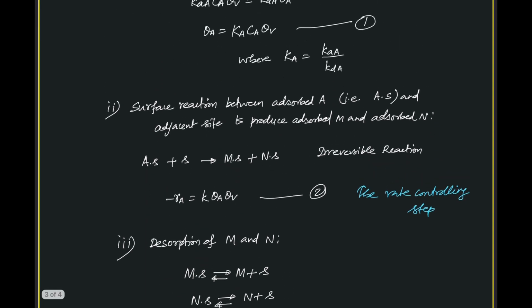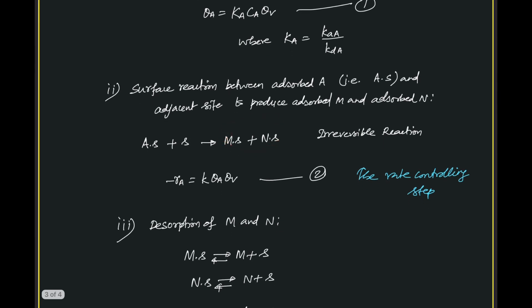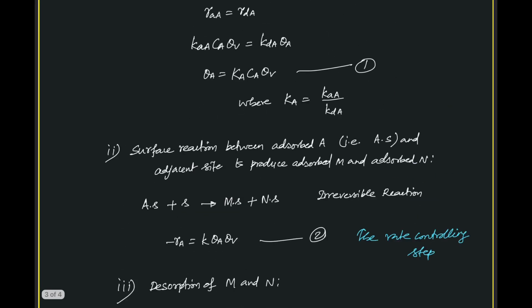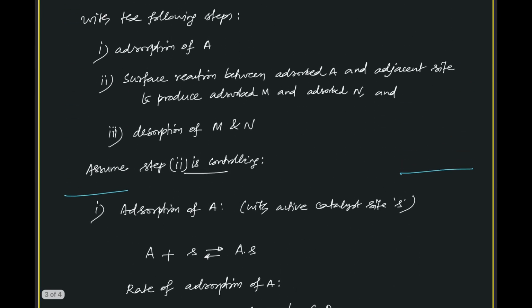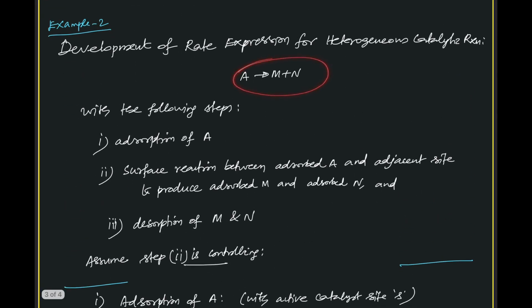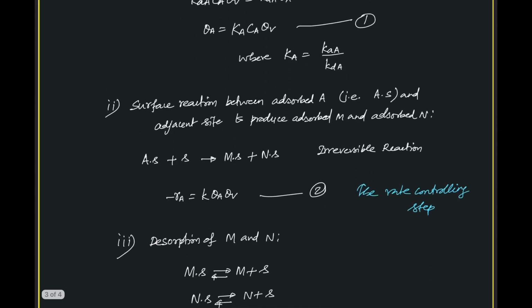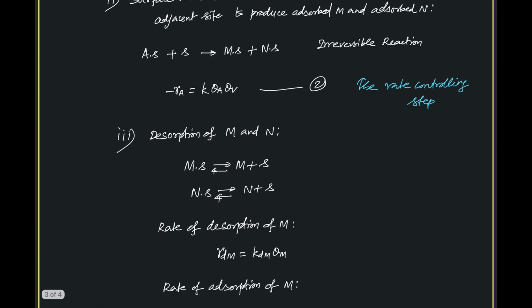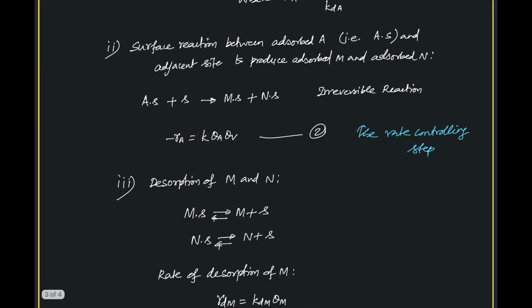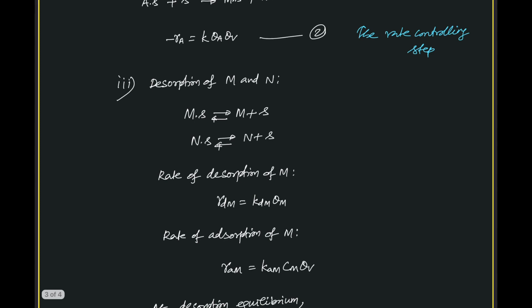So we already know this step, whereas the adsorbed M and N have to desorb to produce the gaseous M and N. So this is the overall reaction: the M and N produced from the surface reaction as adsorbed M and adsorbed N are to be desorbed.